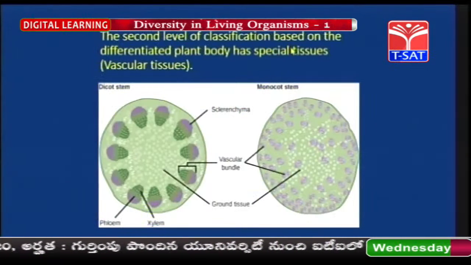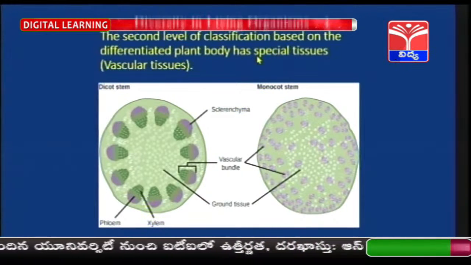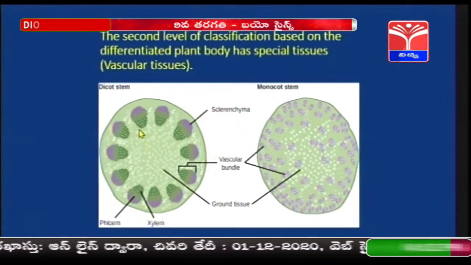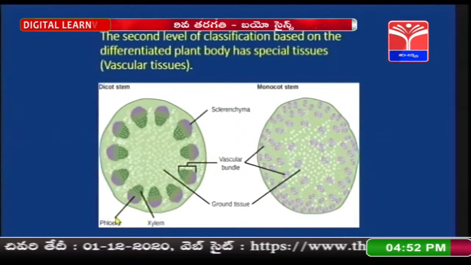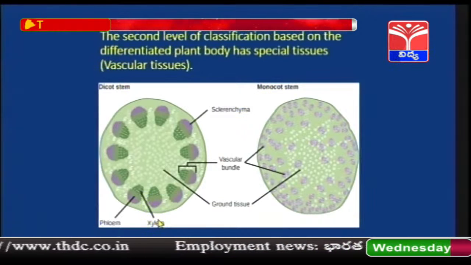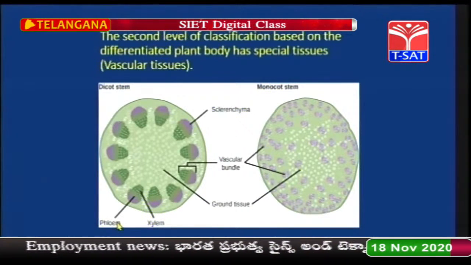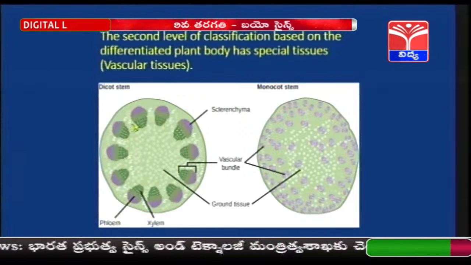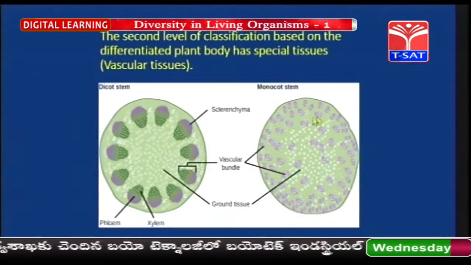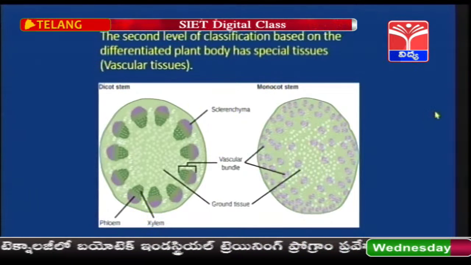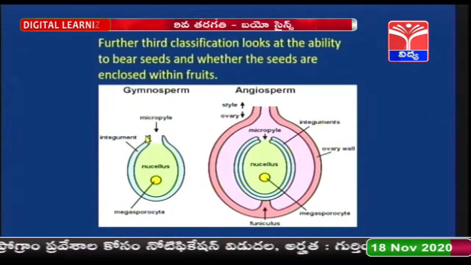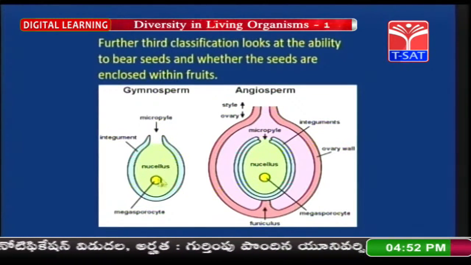The second level of classification is the special tissues, vascular tissues. So, what are vascular tissues? Vascular bundles, xylem and phloem. As you all know, xylem is useful for the conduction of water, whereas phloem is useful for the conduction of food material. If the xylem and phloem are present in a concentric ring, they are called dicots, and if they are present in an irregular manner, they are monocots.